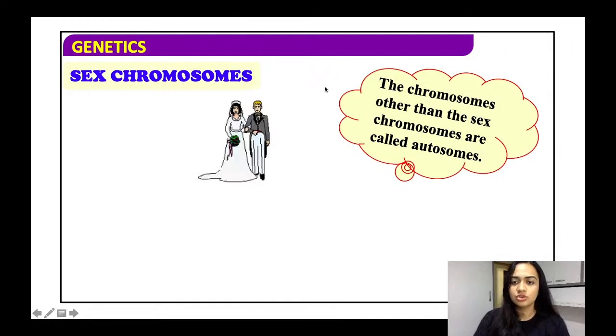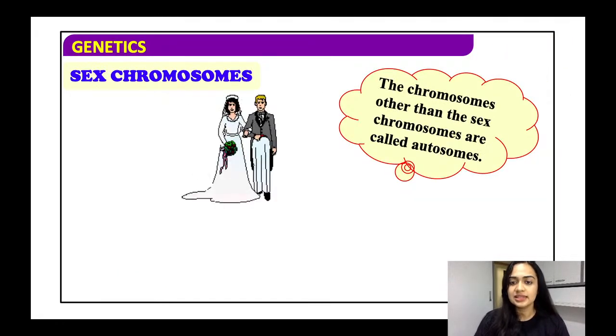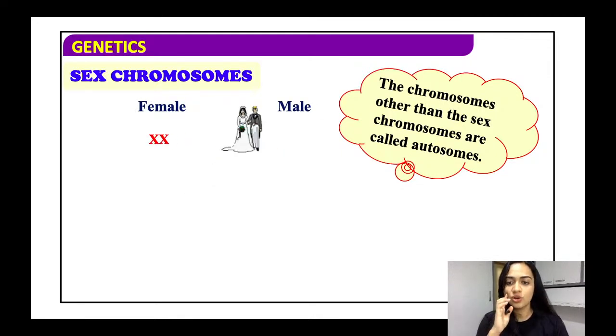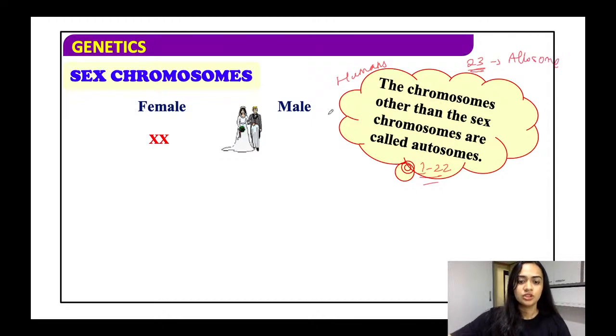The chromosomes other than the sex chromosomes are called autosomes. So chromosomes 1 to 22 are autosomes, in the case of humans. And the 23rd pair, the last set of chromosomes, is the allosome. The female in humans is XX, and the male is XY.